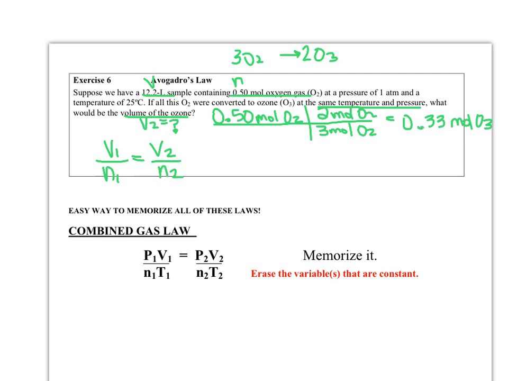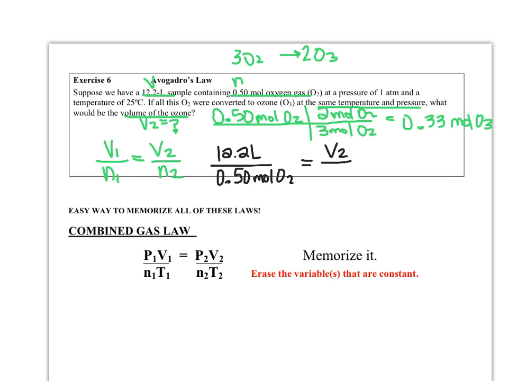So logically, it should make sense because we have less ozone. So we should have a lower quantity of moles because we converted most of the oxygen into ozone. So we have fewer moles of ozone at the end. So when we go to plug in, I'm going to switch colors so you can see it a little better. My initial volume is 12.2 liters, right? And that's for the 0.50 moles of O2. But we converted those moles of O2 to ozone, so now it's something different. Some of those oxygens have been consumed. So we should see a decrease in the volume because we have fewer moles of gas when this happens.